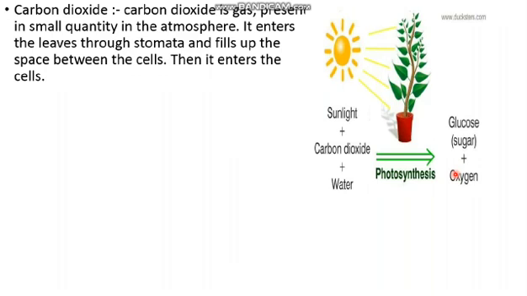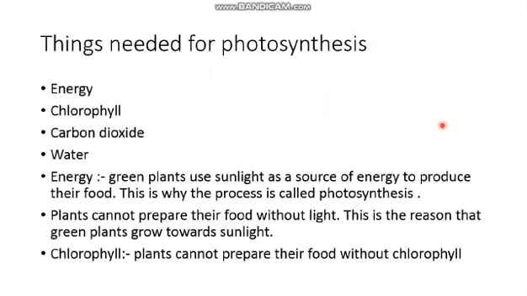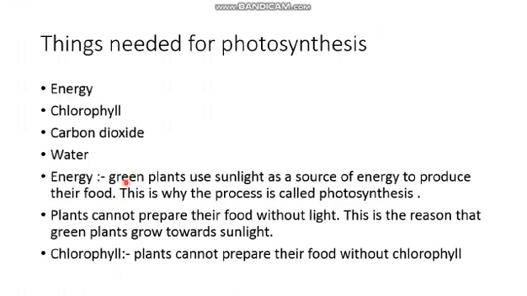So what we have studied as the things needed in photosynthesis: energy, chlorophyll, carbon dioxide, water. These are the things required to prepare photosynthesis. Okay, students. And here I told about the energy. Green plants use sunlight as a source of energy to produce their food. This process is called photosynthesis.